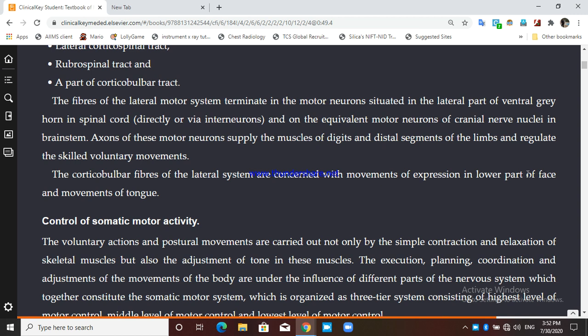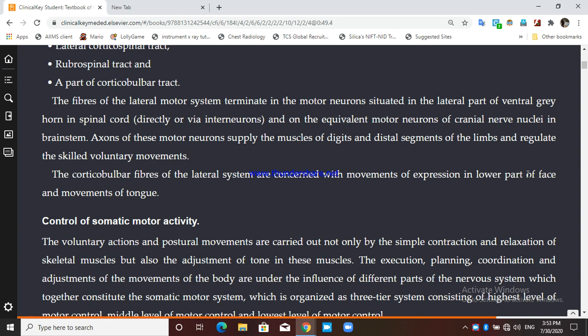Axons of these motor neurons supply the muscles of the digits, fingers or the distal segments of the limb, and they regulate skilled voluntary movement, unlike the medial motor system, which regulates posture and equilibrium.